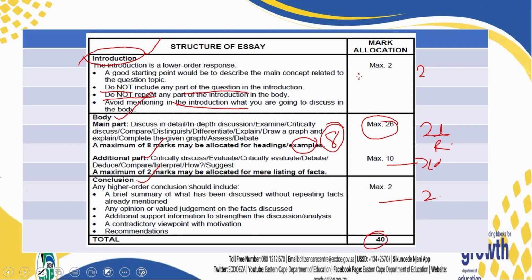I just want to show you how easy it is to get these 26 marks. Already, if you say 26 marks minus these 8, you are now left with how much? You are now left with 18 marks. How can you get those 18 marks? You can get those 18 marks by putting a sentence, 1 or 2, under each subheading.